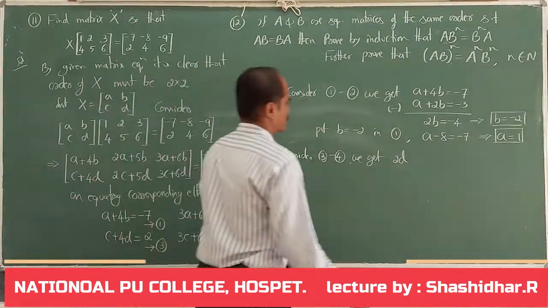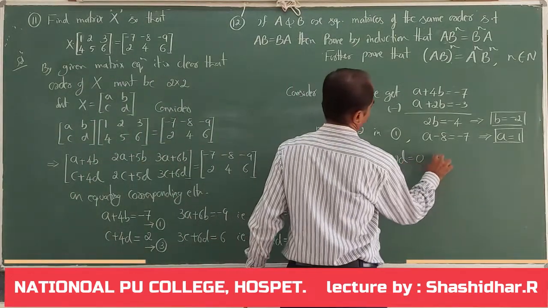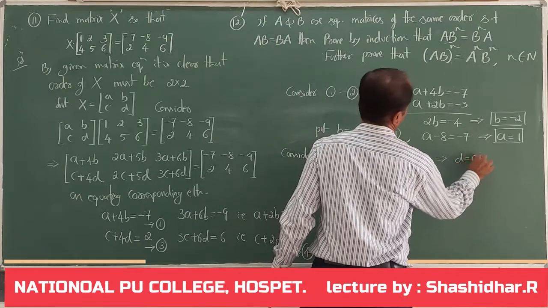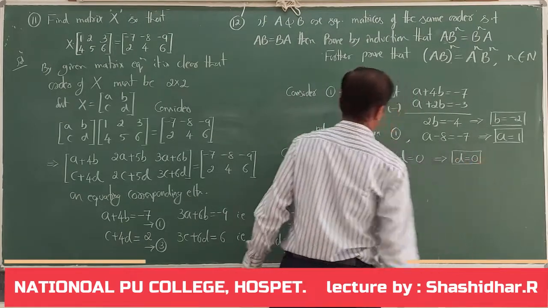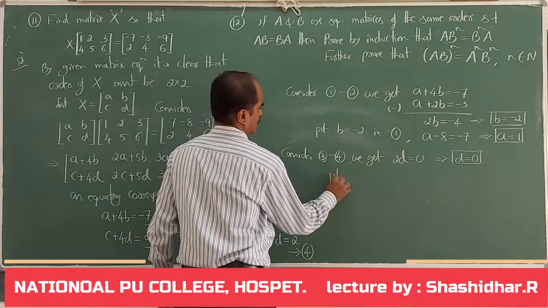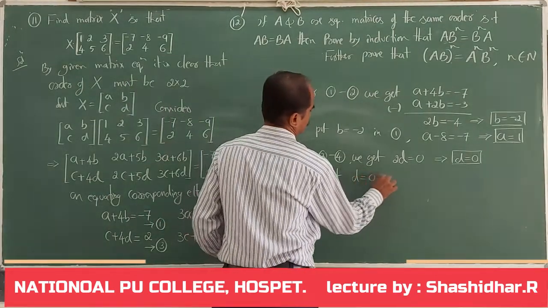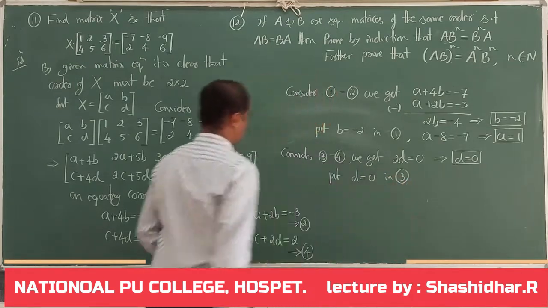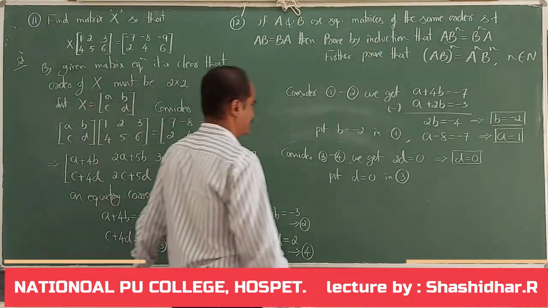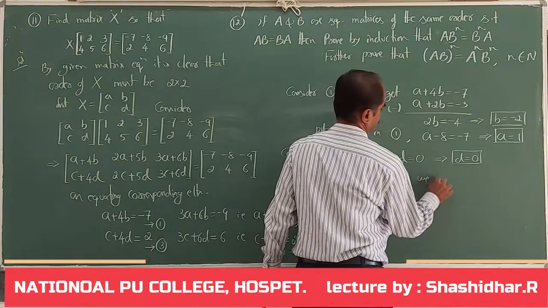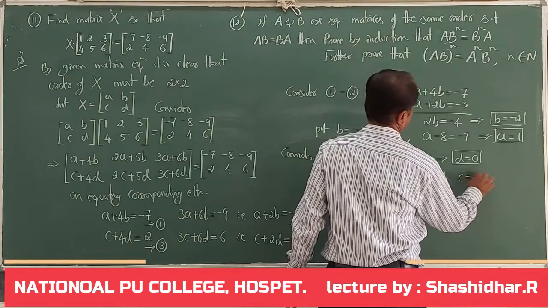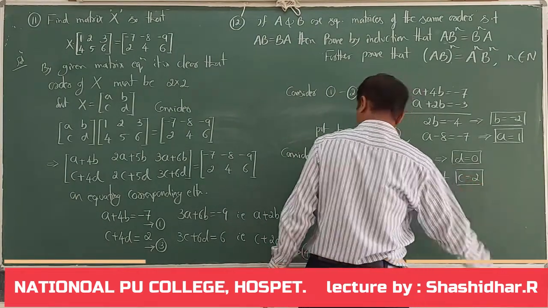It is 2 minus 2, 0. It implies D equal to 0. Put D equal to 0 in equation 3. What we get? C equal to 2.